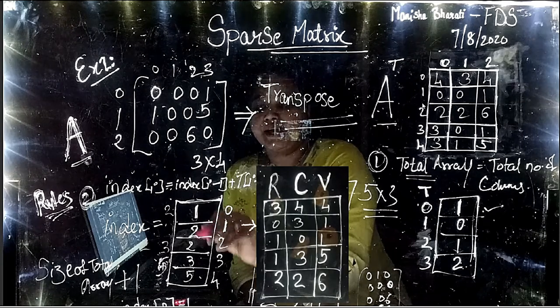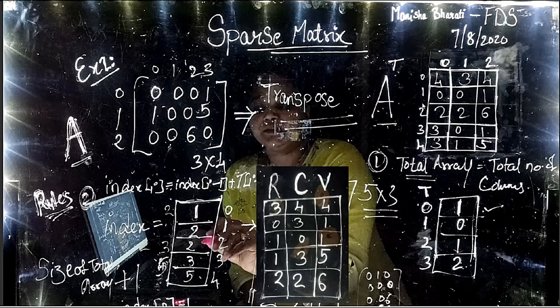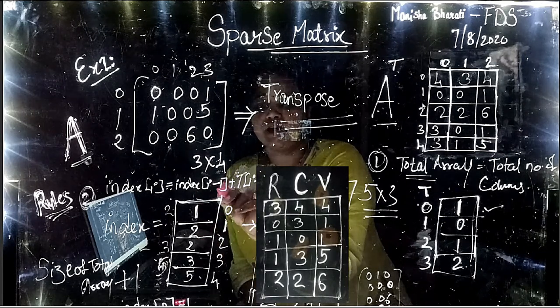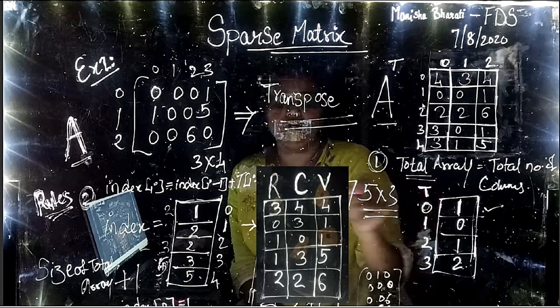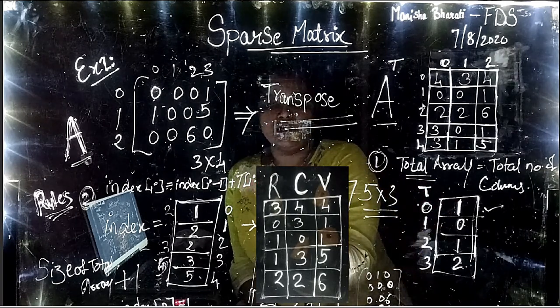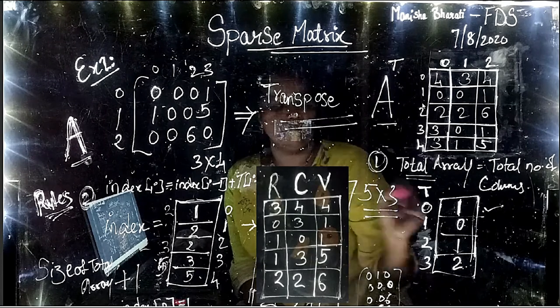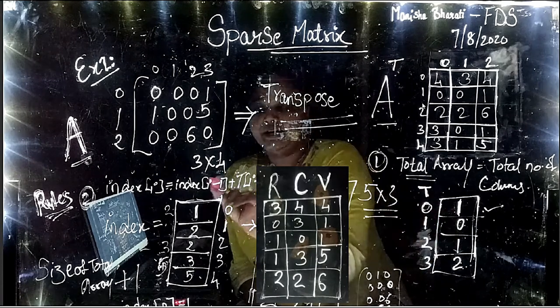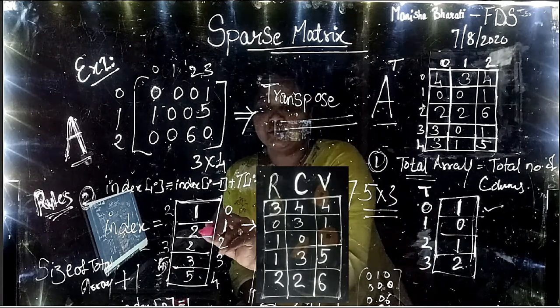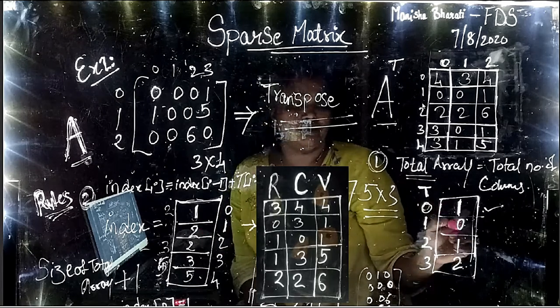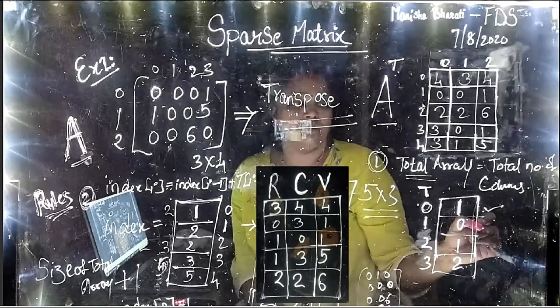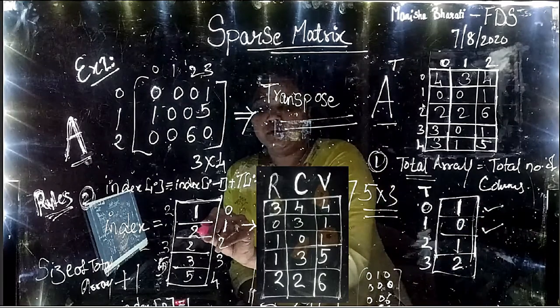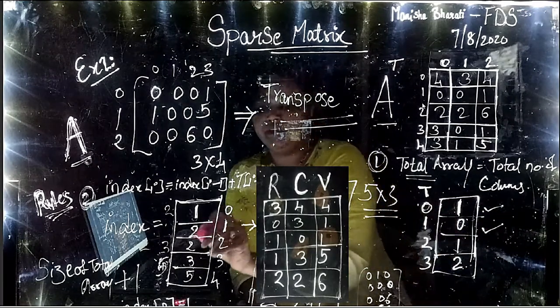Okay. Let us calculate index of 2. Index of 2 will be index of 1 plus T of 1. Index of 1 is 2 and T of 1 is 0. So 2 plus 0 we get 2.